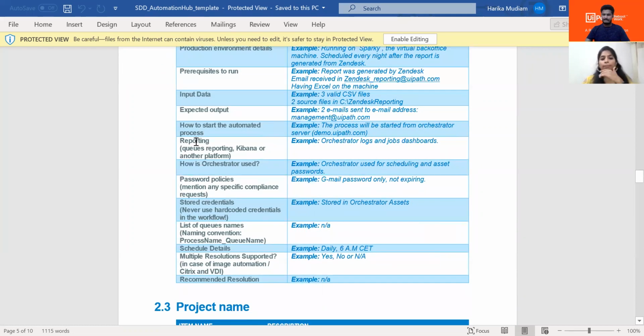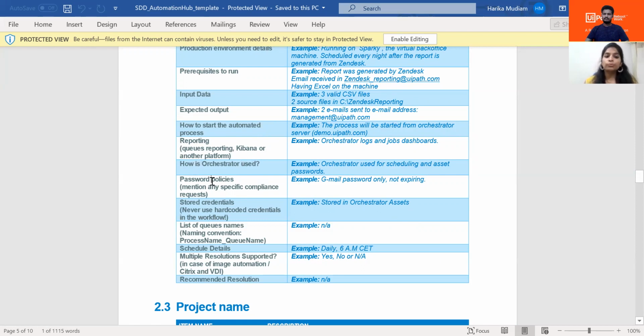And then the reporting part, because this is very important when it comes to the client, because that's where the whole interest of the client lies, actually. Once we develop, the whole reporting shows how the process is actually running. So you have to mention everything, like what type of reporting, like is it the queue or Kibana, what you're using. So everything you have to mention clearly over here. And if you're using Orchestrator, you have to mention it here.